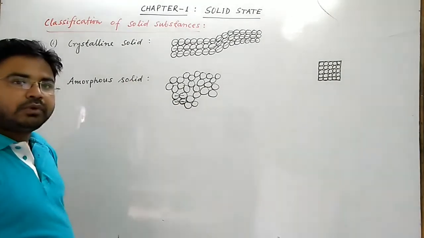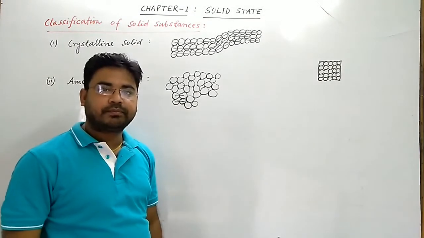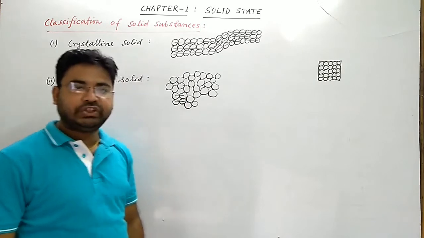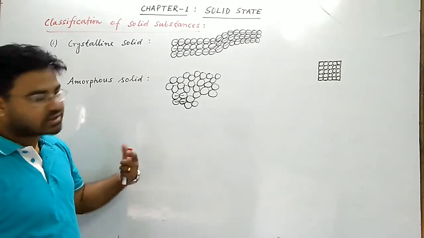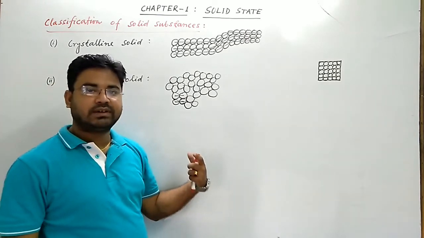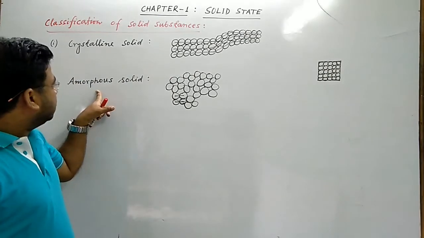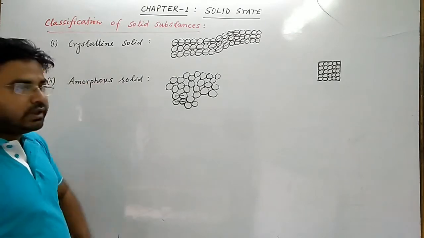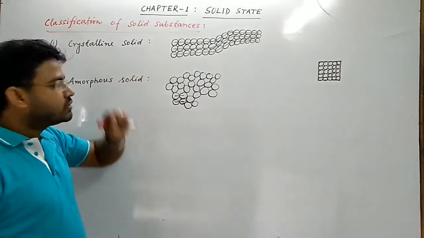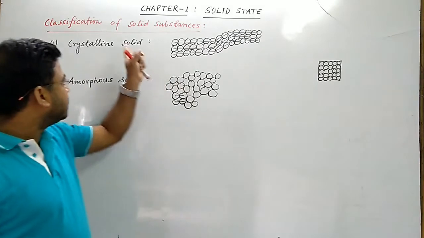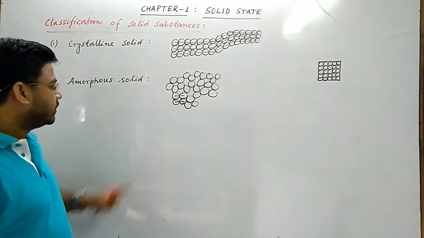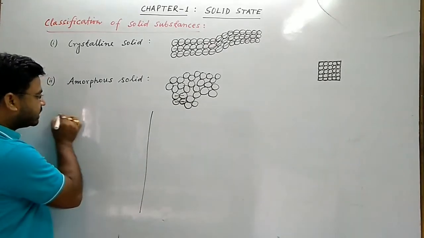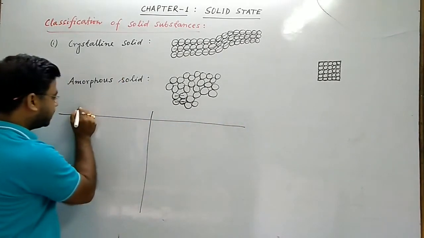Amorphous solid का example like glass, pitch, तार, rubber, plastic, polymer, etc. तो amorphous solid and crystalline solid में difference क्या है? What are the differences between crystalline solid and amorphous solid? So the main differences of crystalline and amorphous solids are